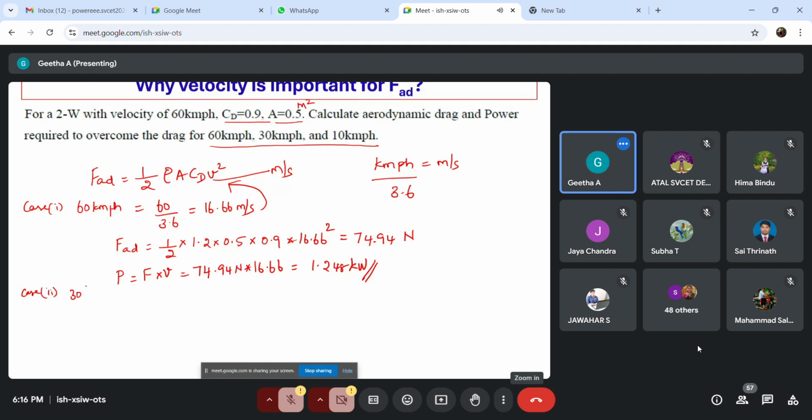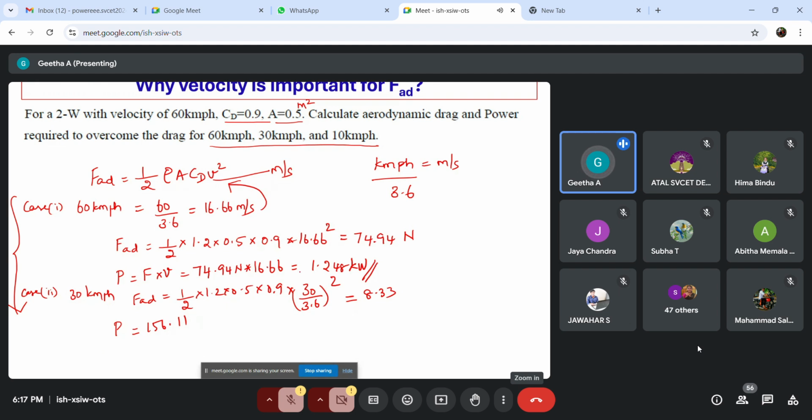Similarly, if we consider the second case, which is 30 km per hour, and we do the similar procedure, instead of 60, we substitute 30. So we get 1 by 2, 1.2. The other parameters are going to be the same, but the velocity is 30 divided by 3.6, the whole square. So we get 8.33. And its corresponding power is going to be 156.11. So what do you infer from this?